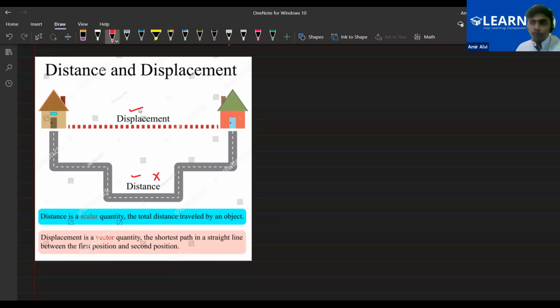It means that you can have multiple paths. Among all the multiple paths, the shortest one between the initial and final point will be considered as displacement. Clear, everyone? Please let me know, yes or no. Any doubt so far to anybody? No, sir. Suppose, everyone, this path is not available. Suppose only this is the path that is available. So what should be the distance and what should be the displacement, everyone? Please tell me.